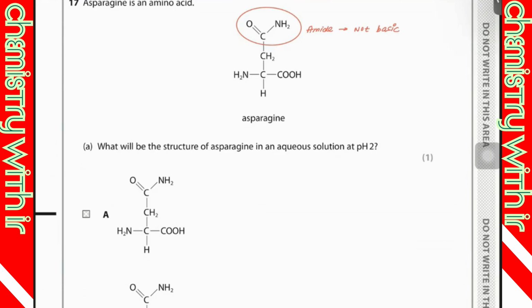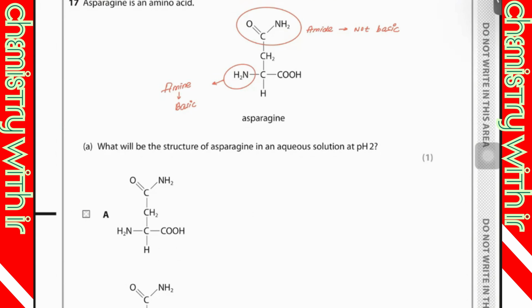Amide is not a base. Only amine is a base. Remember, I told you when we were discussing organic nitrogen compounds. You know why? What's the reason? Because in amide, the electron pair is delocalized into this system, so the lone pair is not available. We generally define a base as a lone pair donor. When the lone pair is not available, what would it donate? It's not a basic part. So that's why amine is the basic part.